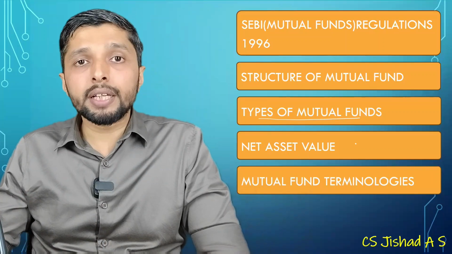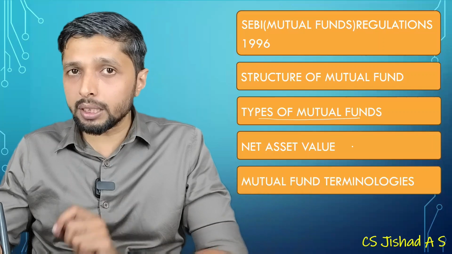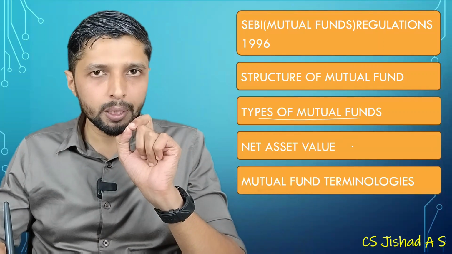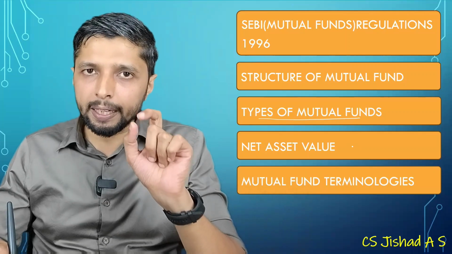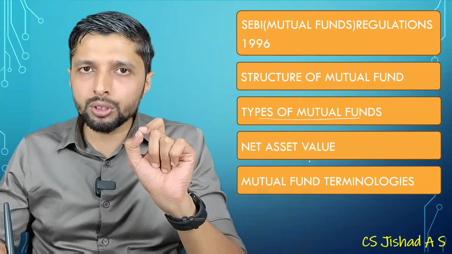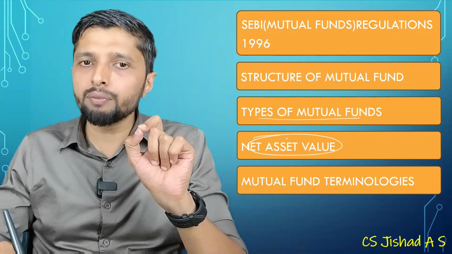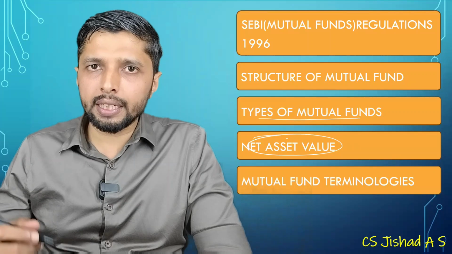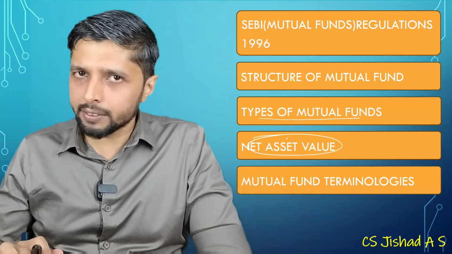Then the concept of net asset value. Net asset value is equal to net assets divided by the number of securities outstanding. The growth of a mutual fund is valued in terms of NAV, net asset value, and you have some terminologies like KIM, SID, etc.